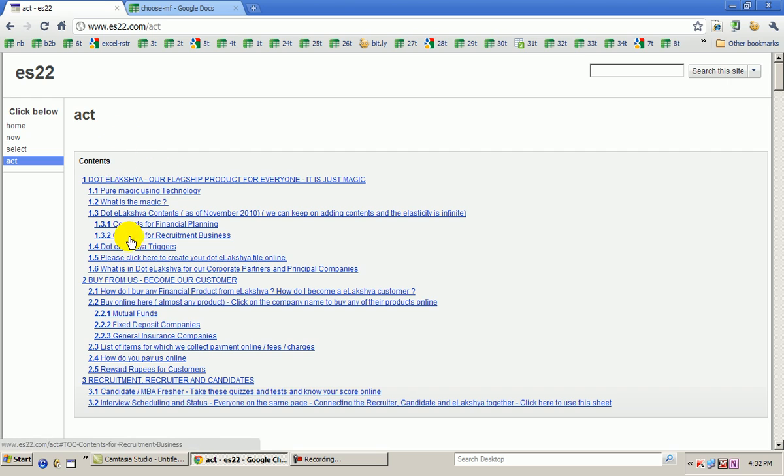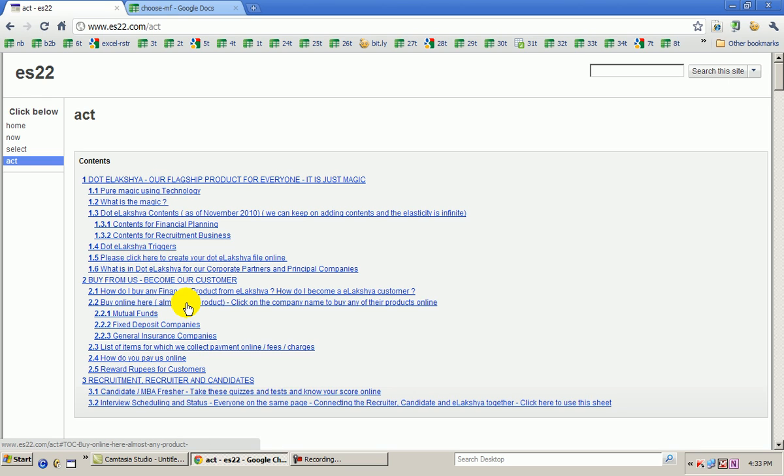The most important part of our Act page, what you do with us, "just do it", is what I had said, right, is called .elakshya. .elakshya is our flagship product. There is a huge description on the .elakshya product and the various triggers which are there. This whole section 1 is on .elakshya. There is also a separate video on YouTube on this .elakshya. Please do take a look at it.